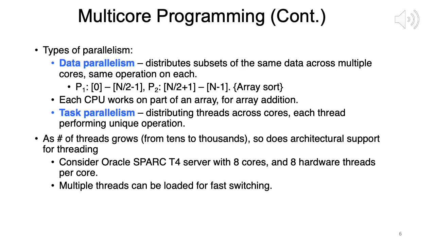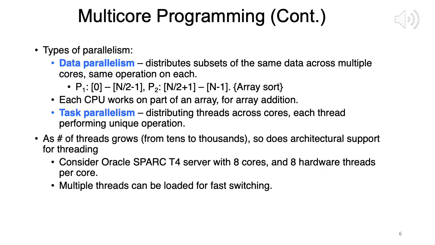Now I am on slide number 6, multi-core programming continued. Once again the idea is to identify pieces of code of the process that can run in parallel and then execute them on separate CPUs, so that overall the application finishes faster, right?